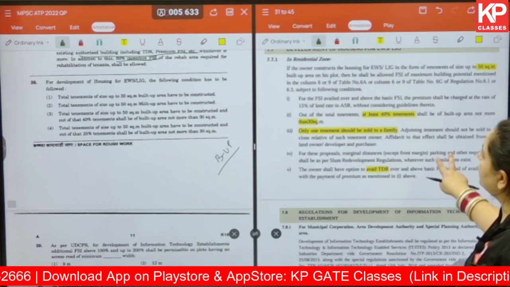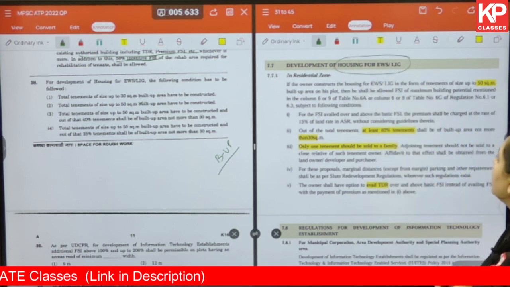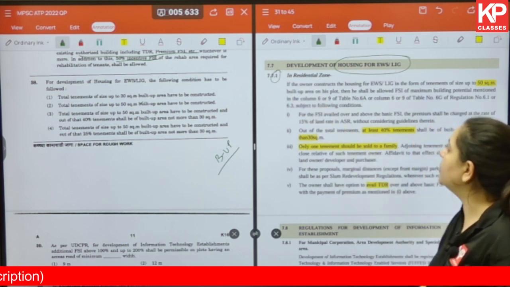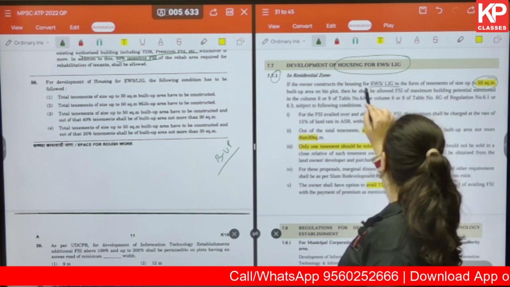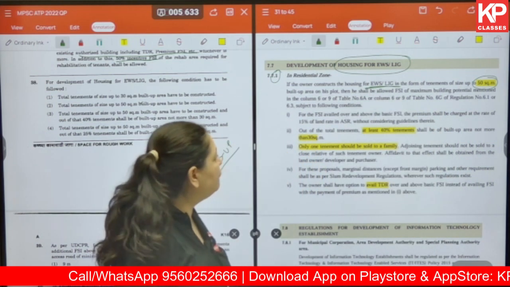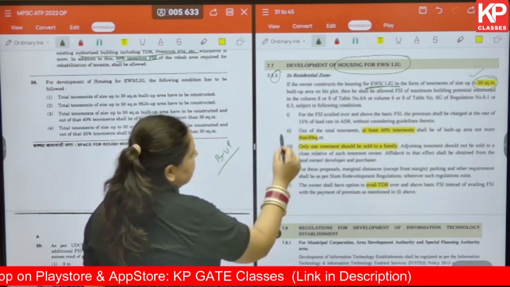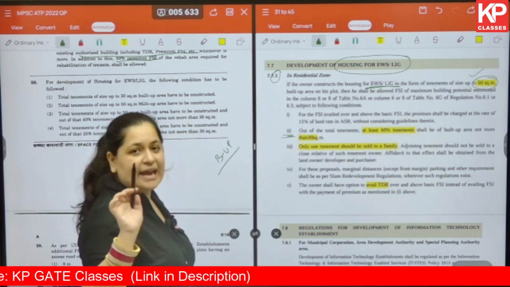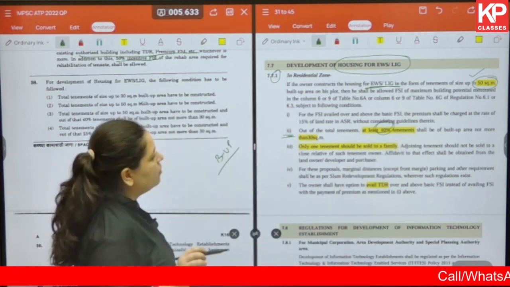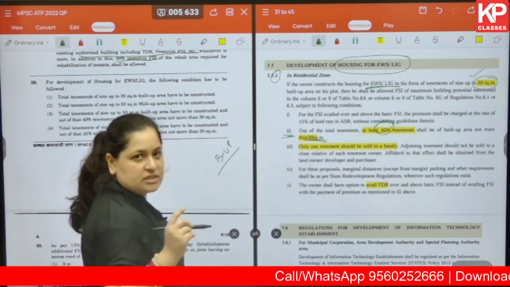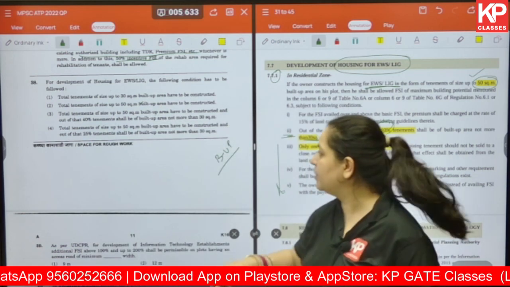Let's look into that. Under provision 7.7, we are talking about development of housing of EWS and LIG. In that, point number 1 talks about residential zone. So the first thing to note over here is EWS and LIG category, we are talking about 50 square meter. Okay. So this 50 square meter we have to remember first of all. Second, out of the total tenements, at least 40% tenements shall be of built up area not more than 30 square meter. So this is what we need for the answer. And you can go through the additional points mentioned in this as well. That will be very helpful for you.